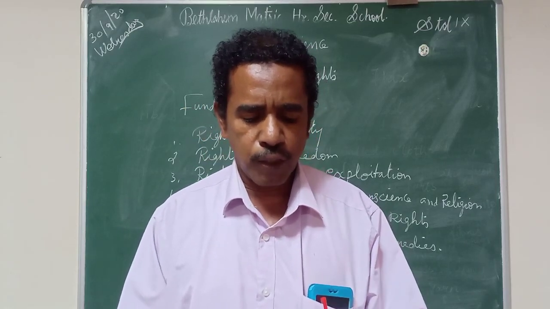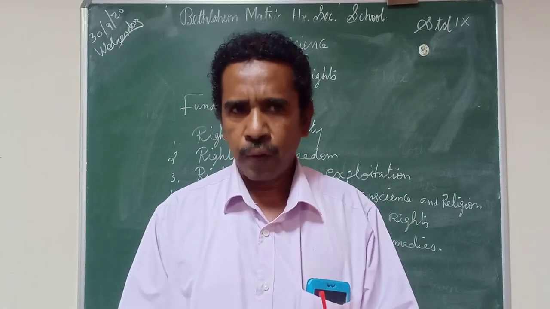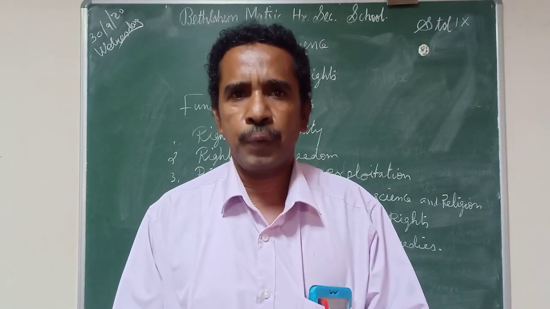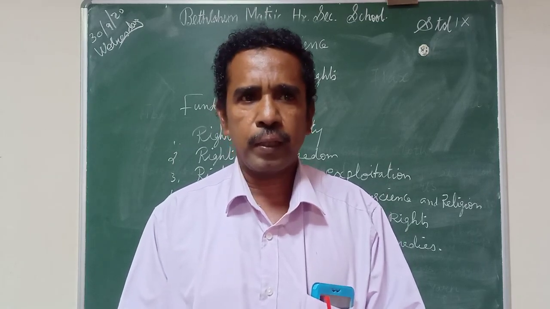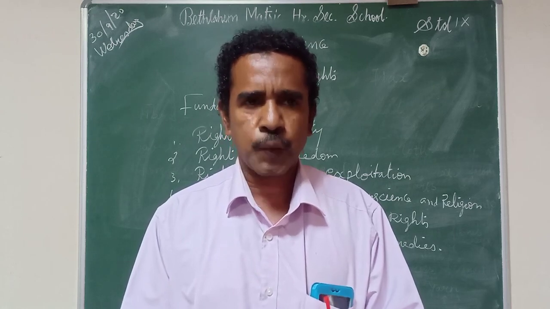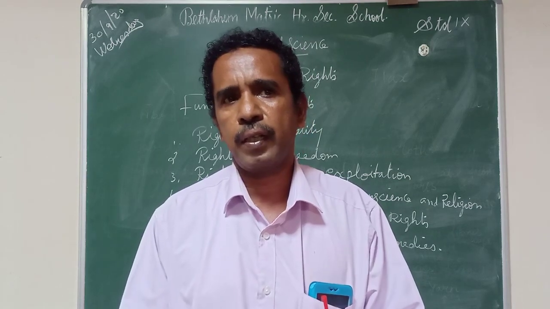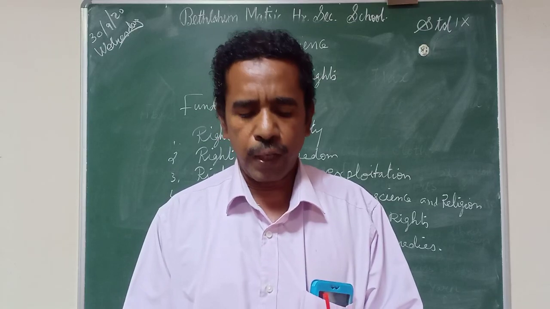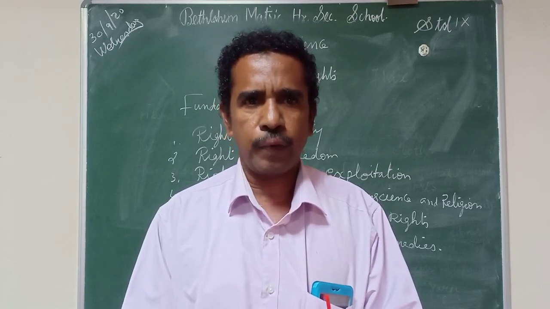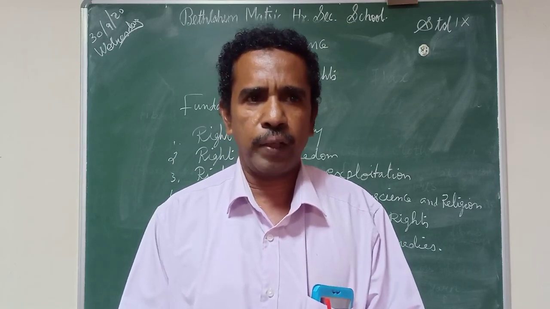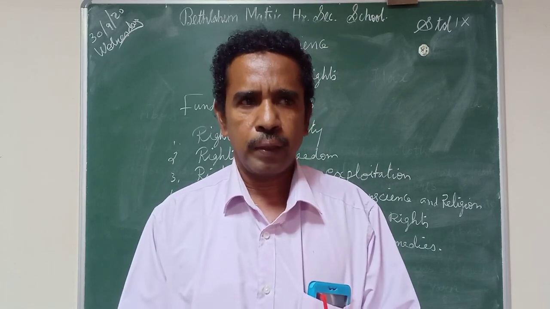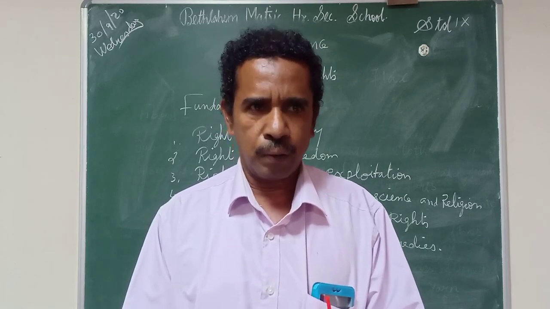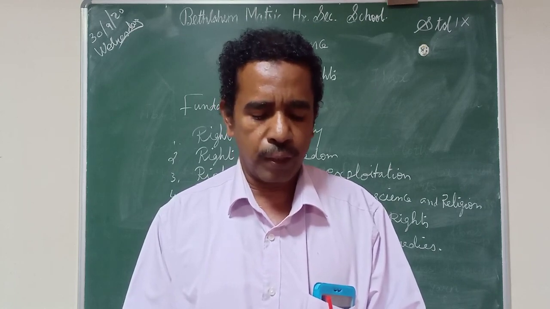First one is freedom of speech and expression. Even though we got independence, the people of India did not get the freedom of speech and expression. So it is included in the Constitution. What the people feel, they have to express freely, without any hesitation. That freedom must be given to the people of India.